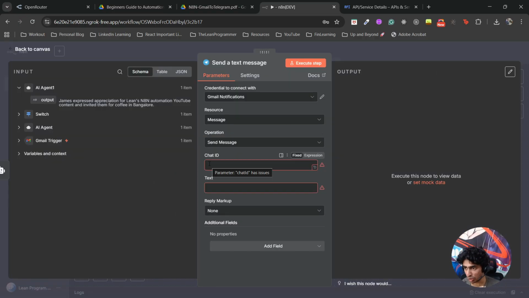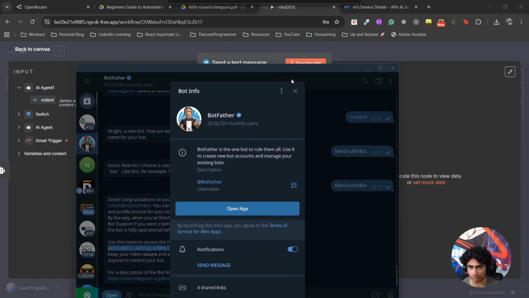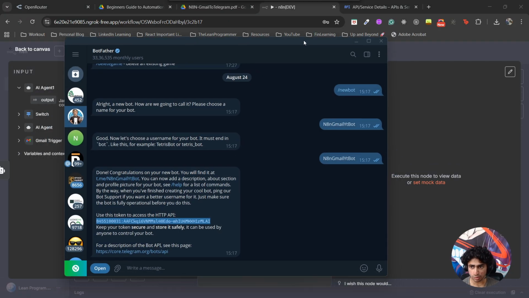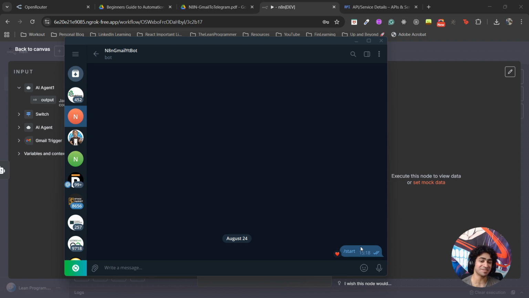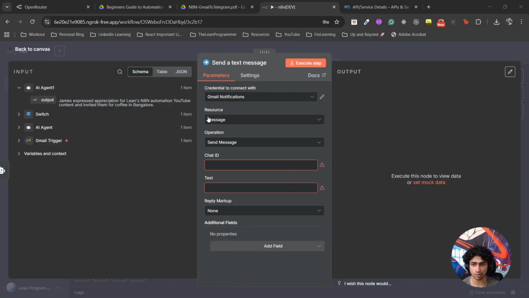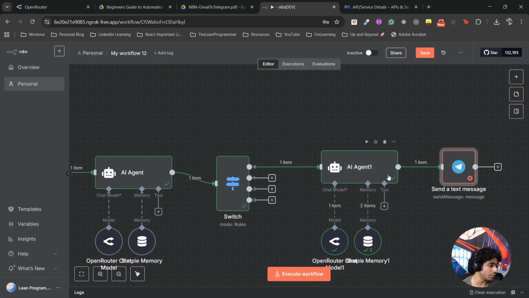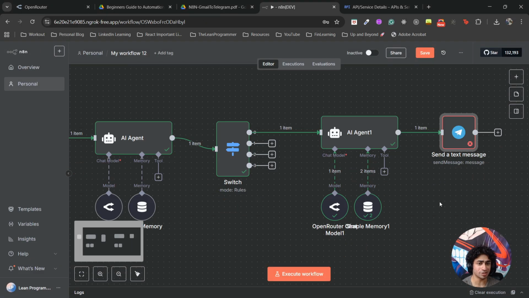Now here's the thing. You created a new bot, right? You started conversing with the new bot. But now, how do you know the chat ID? Every channel has a chat ID associated with it. How do you know what's the chat ID for this bot? Simple. There are multiple ways of doing that. I'm going to tell you the simplest way.